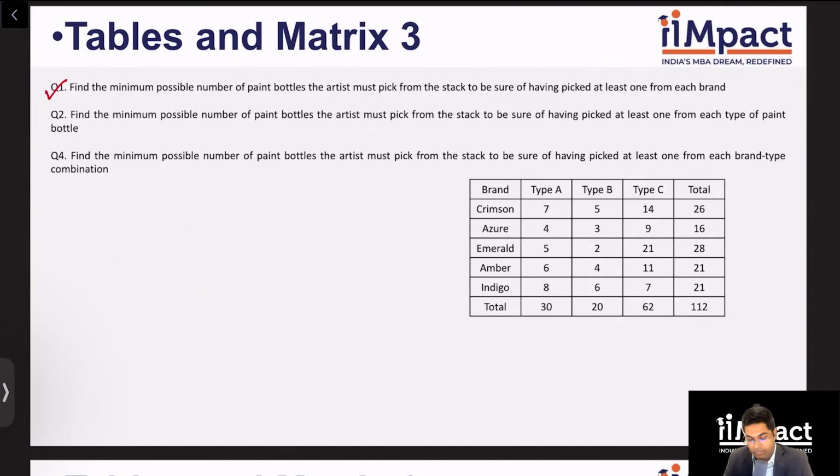Question number 3. Find the minimum possible number of paint bottles the artist must pick from the stack to be sure of having picked at least one from each brand and type combination. So here we find the minimum number in the table, which is clearly 2. So the answer here very simply will be 112 minus 2 minus 1, which is 111. That's the answer. I hope this is clear. This is very simple. You just need to visualize what is happening.